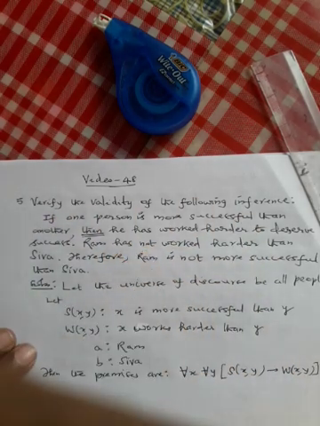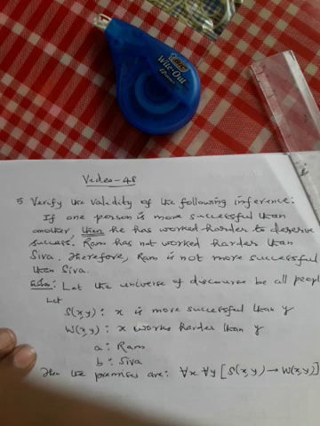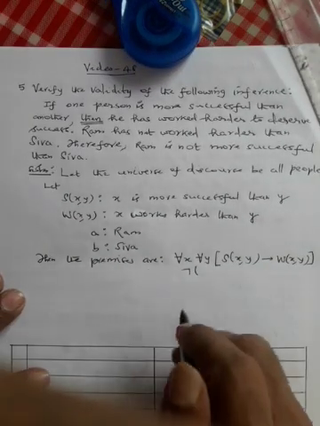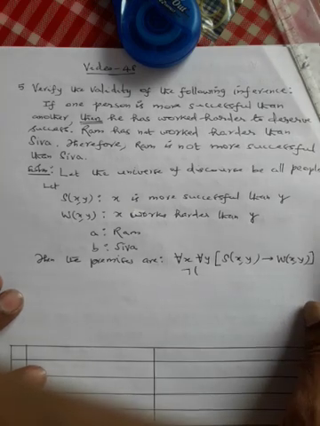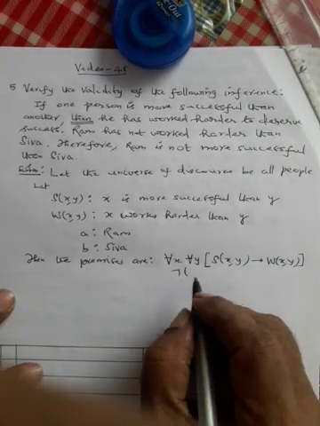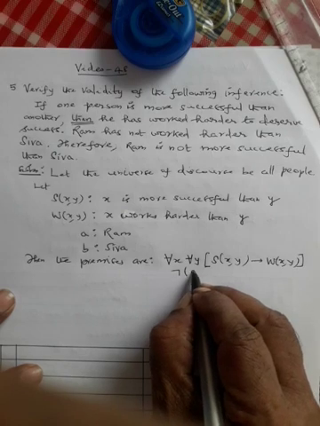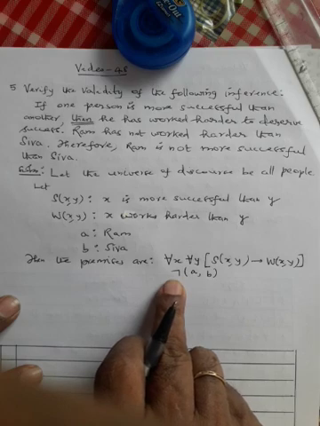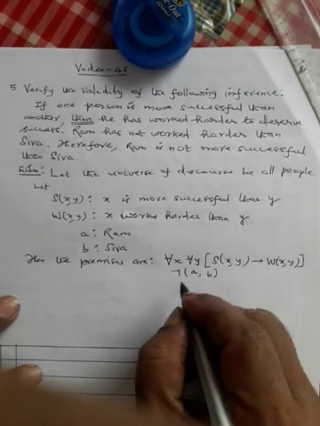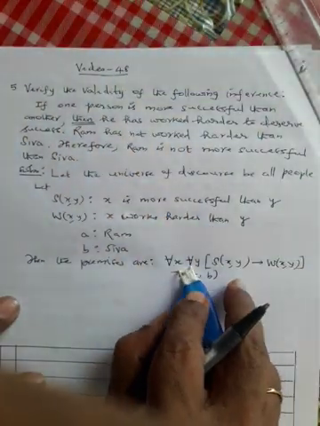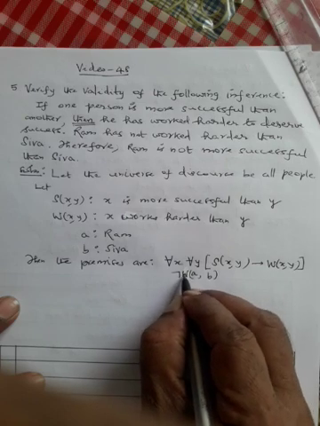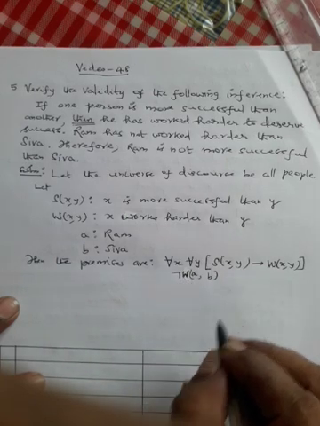Then, Ram has not worked harder than Shiva. Ram has worked harder means W of A comma B, so not worked harder means negation. Negation of W of A comma B, Ram worked harder than Shiva.